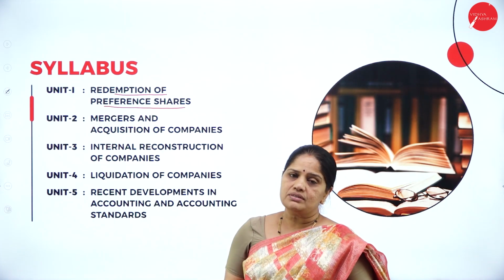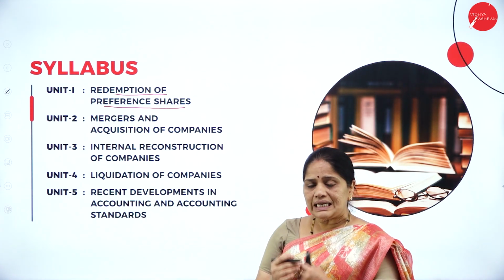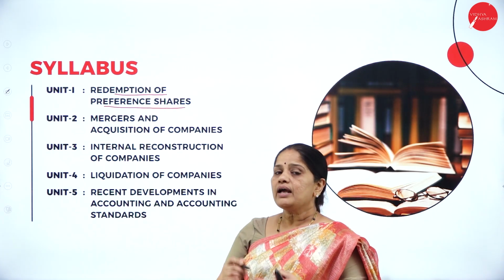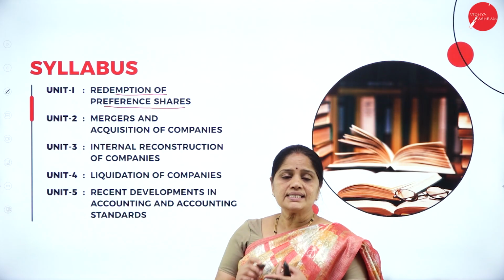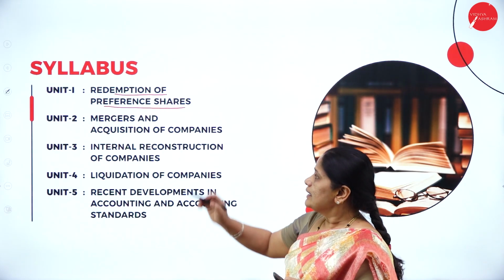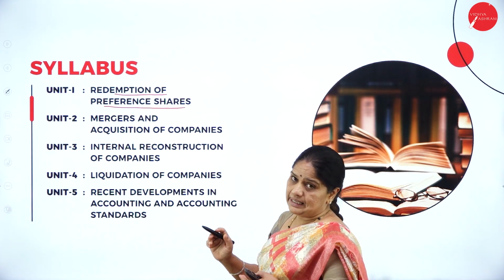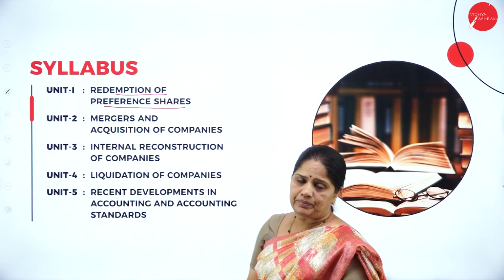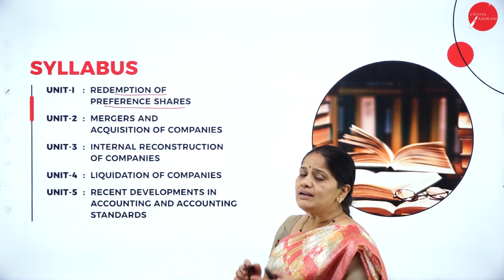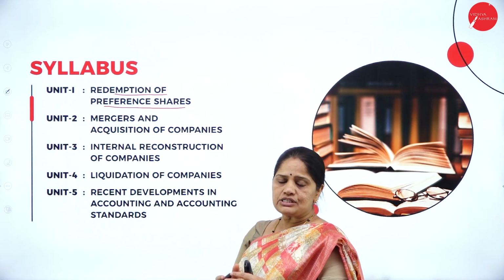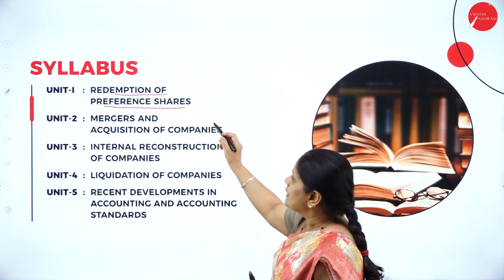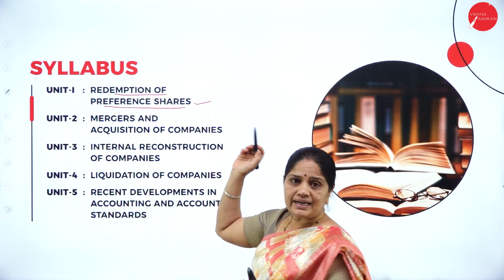So we all know what is the meaning of the share, and we all know that there are two types of shares. One is the equity share, the other one is the preference share. Now, what about the equity shares? Equity shares cannot be redeemed within the lifetime of the company, but the preference shares can be redeemed. Then, how do we redeem the preference shares? What are the conditions laid down by the Companies Act, and what are the arrangements the company has to make for redemption? So, all that will be there in Unit 1, that is redemption of preference shares.